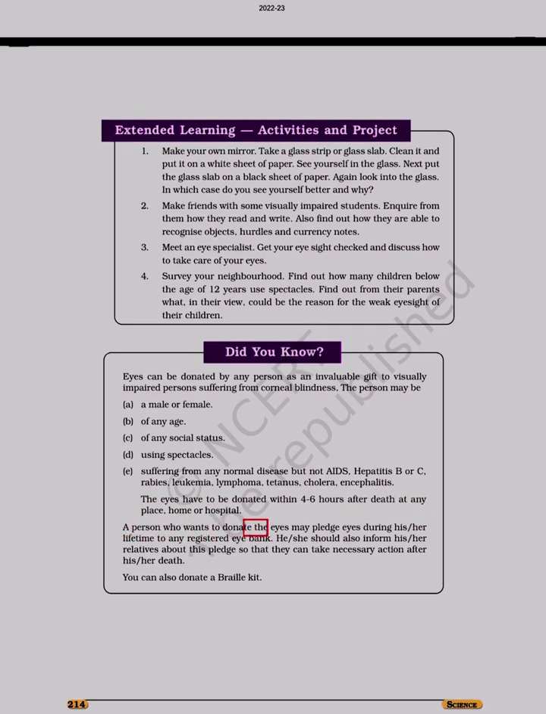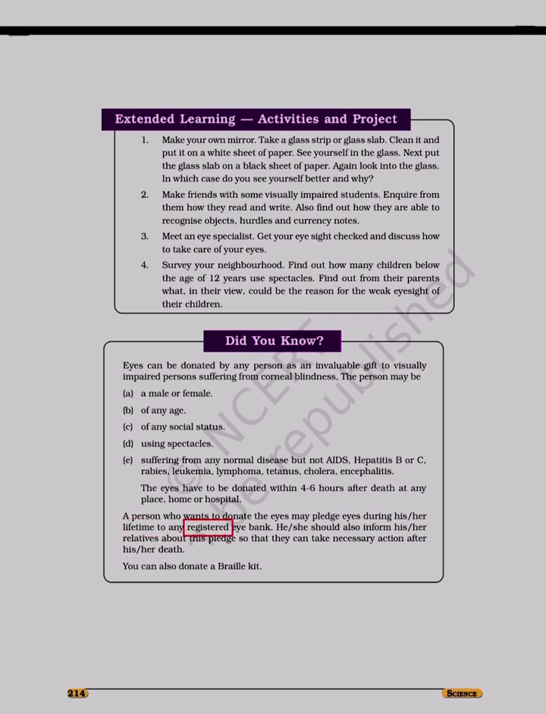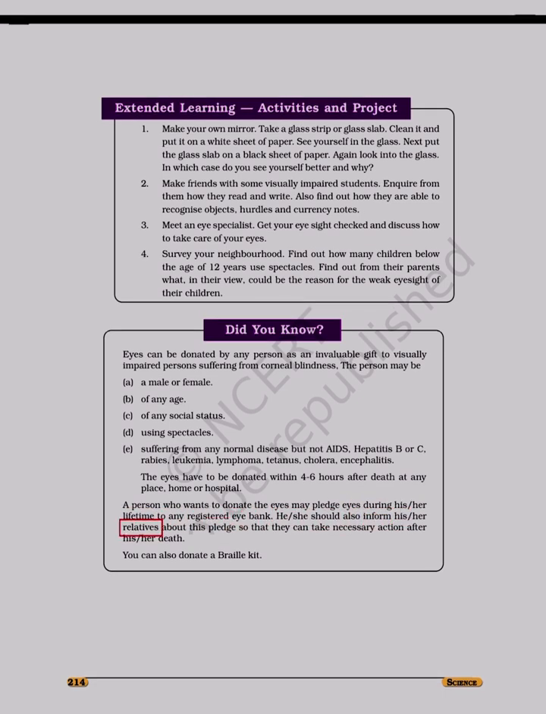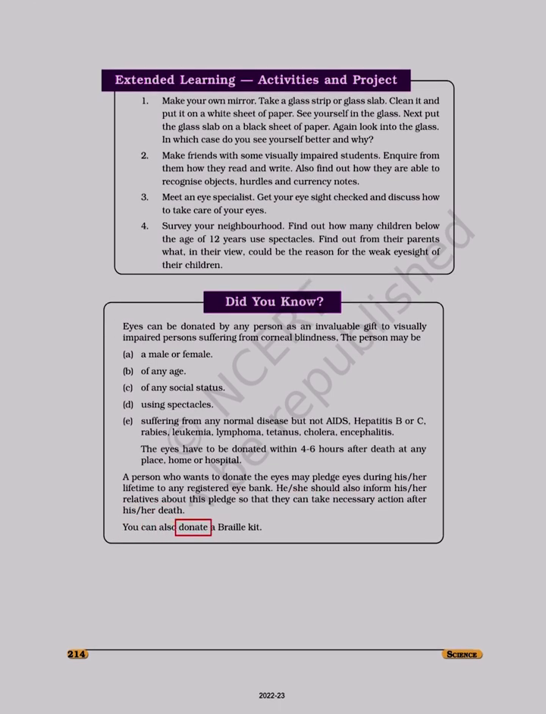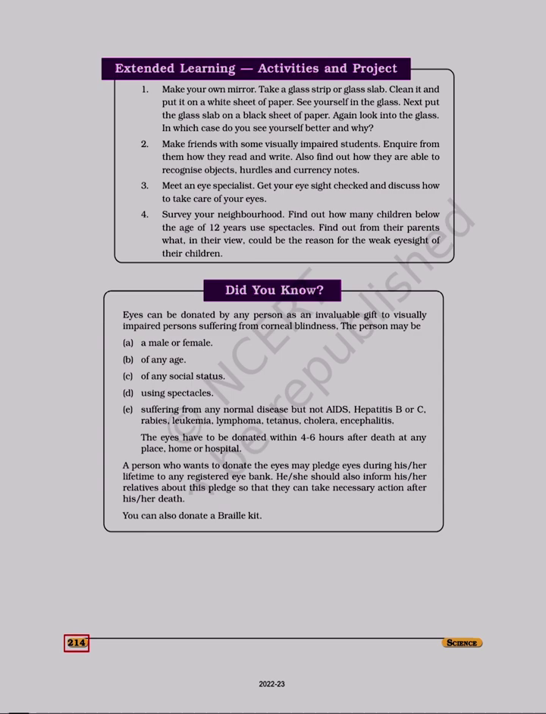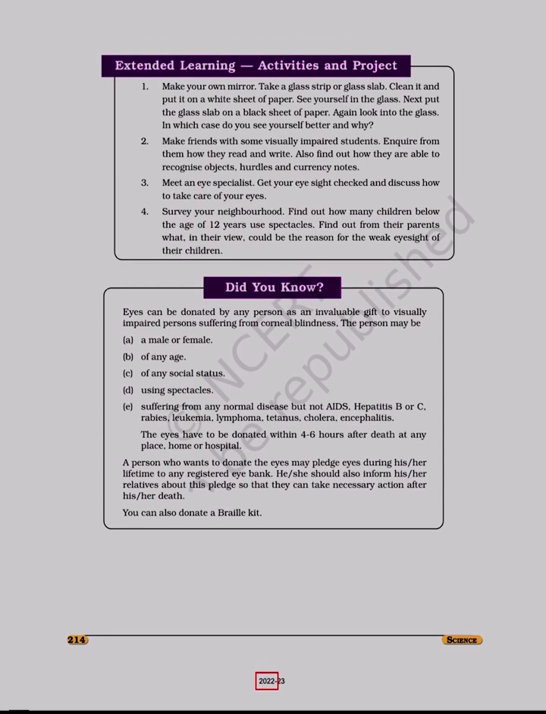A person who wants to donate the eyes may pledge eyes during his or her lifetime to any registered eye bank. He or she should also inform his or her relatives about this pledge so that they can take necessary action after his or her death. You can also donate a Braille kit. 214, Science, 2022.